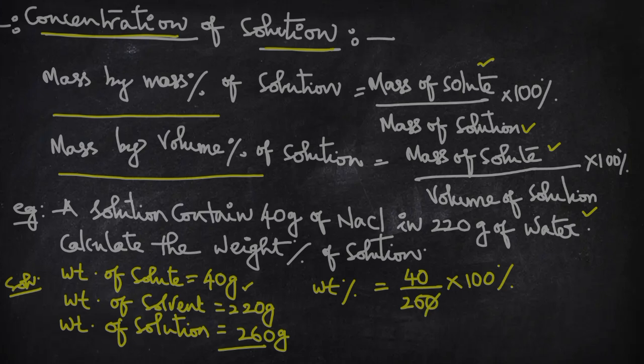So this 0 gets cancelled. So it is around 400 by 26. And if you calculate, 26 ones are 26, 14 140, so it's around 15 point something, 15.3%. So in this way you can calculate the weight percentage, mass by mass percentage, mass by volume percent.